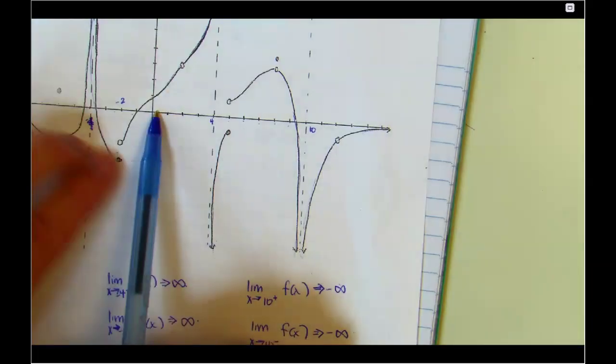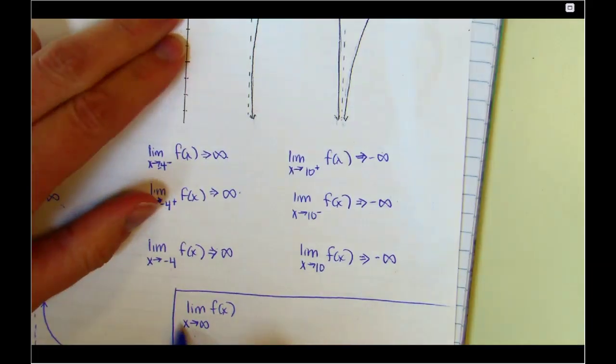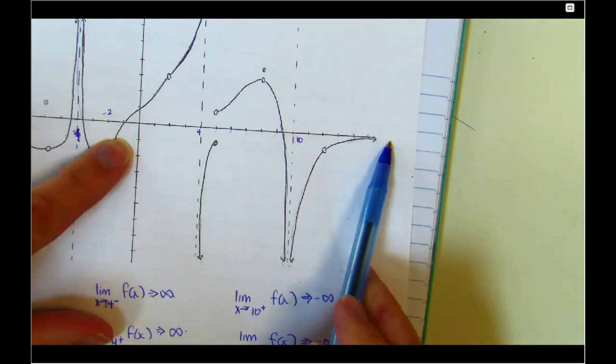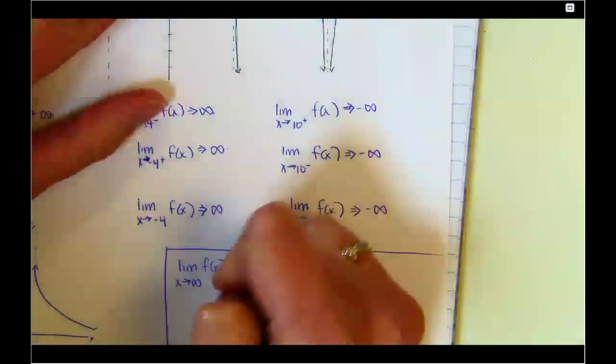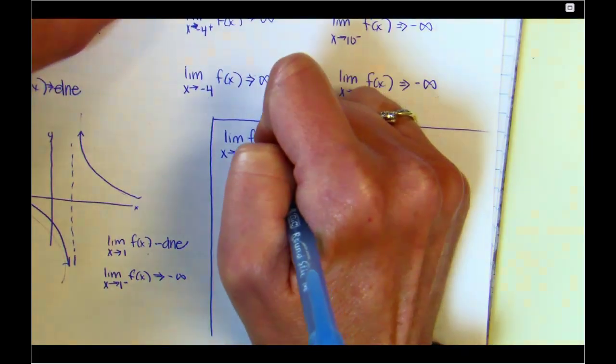So x approaching infinity means x is very large positive. So I go all the way to the positive side of my graph and I describe the behavior of the y's. So remember that the answer here is a y value.